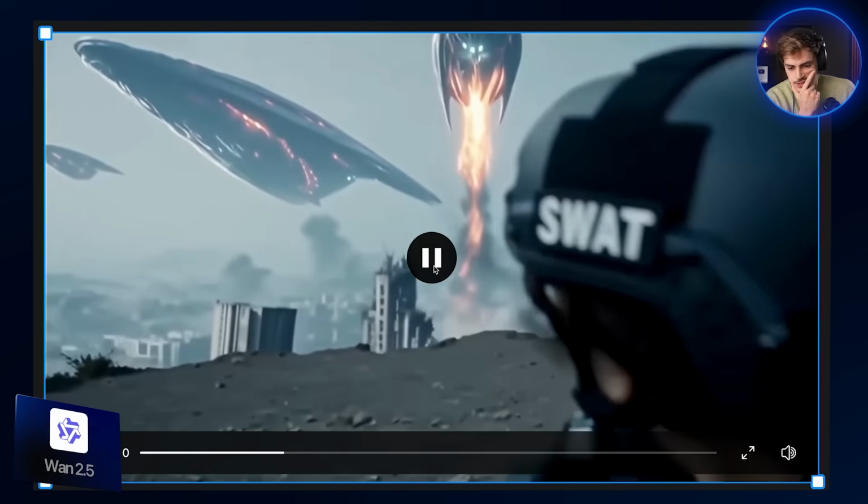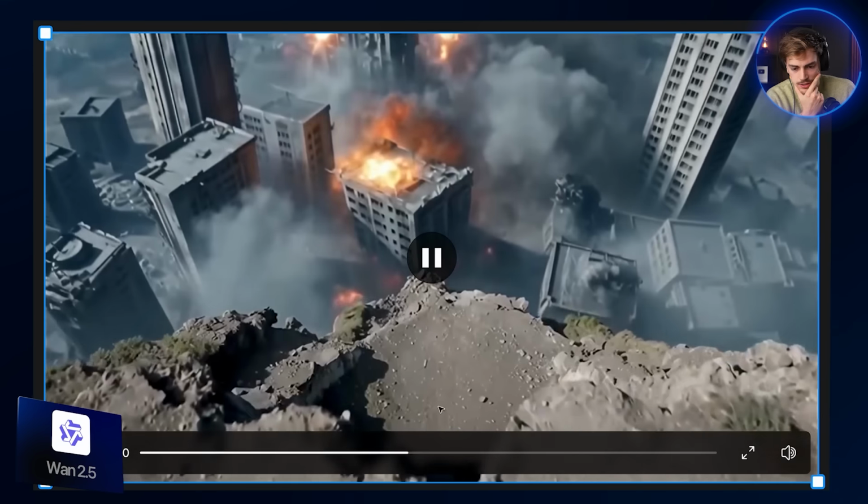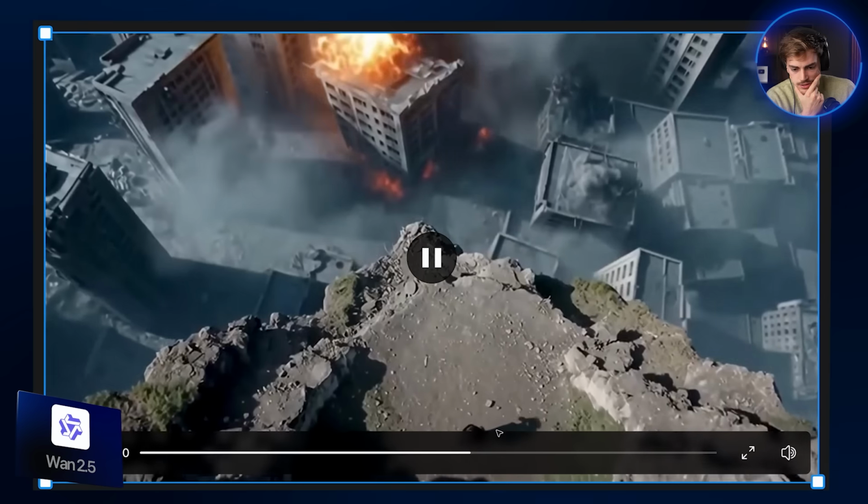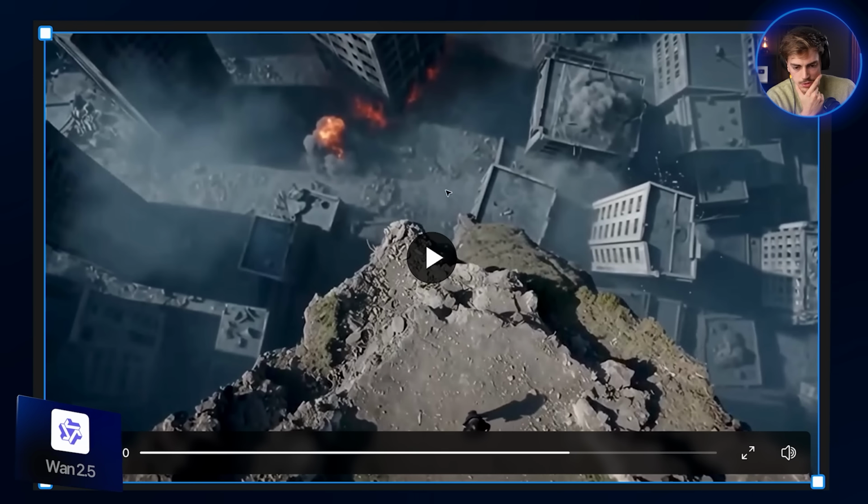Yeah, that ain't it. Like, what's going on here? Why is there a guy walking there? Why are we moving downwards? It's not that great. Now for Grok.